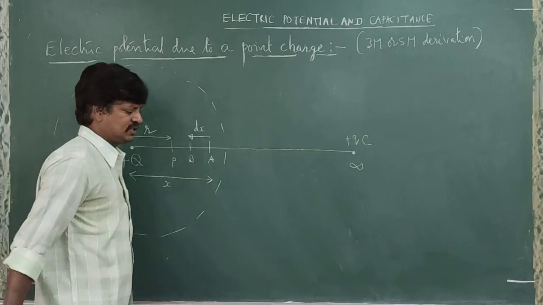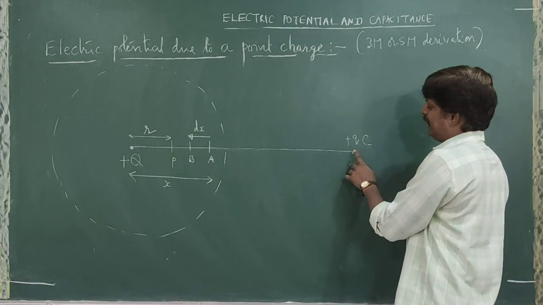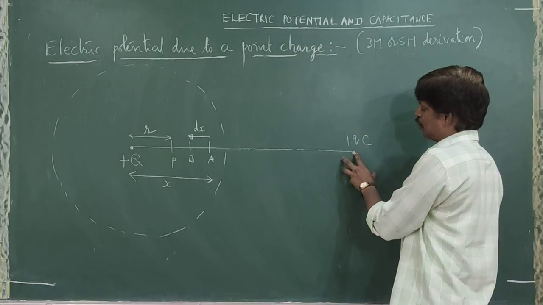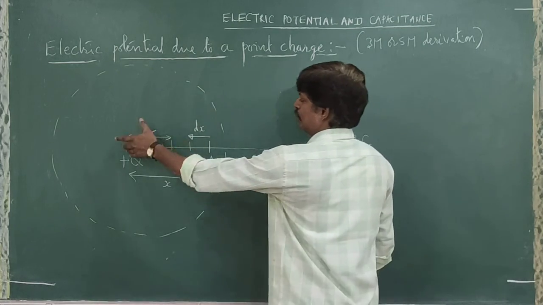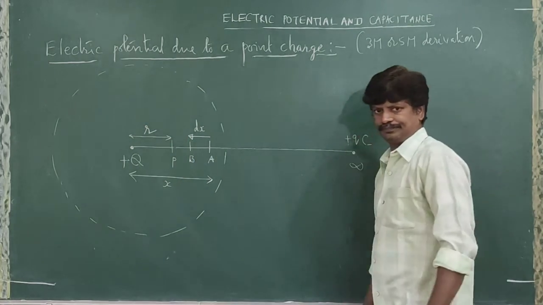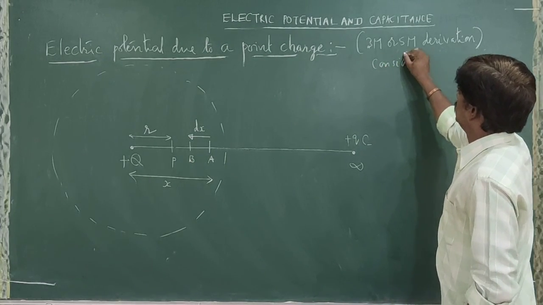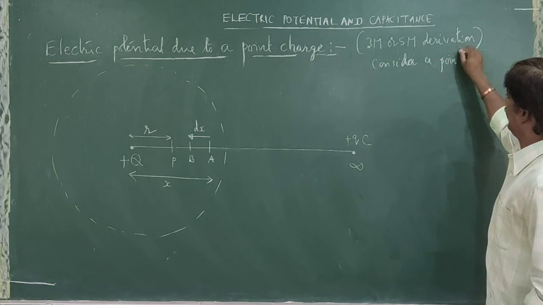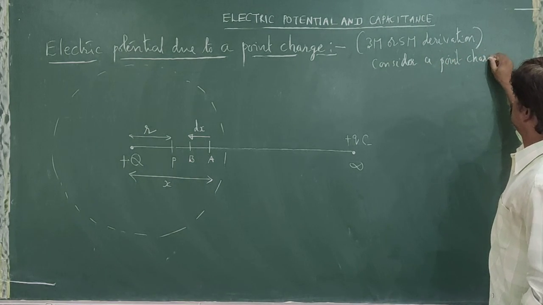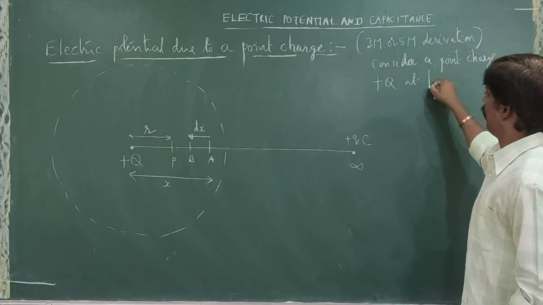A is at what distance? x. So our aim is to find out the work done to move this plus Q coulombs of charge from infinity to a point P. Right? So consider a point charge plus Q at point O.